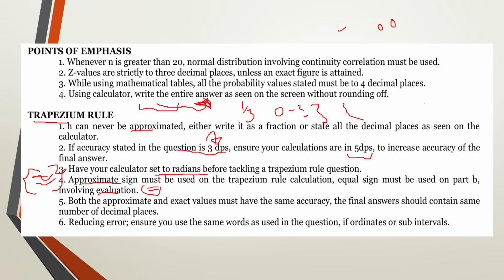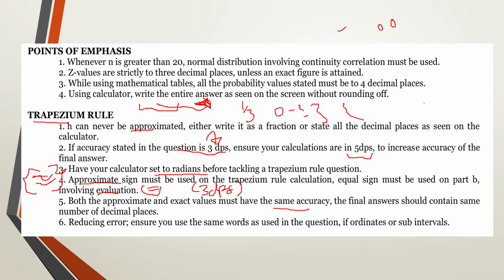Then another point of emphasis is that when you're dealing with the trapezium rule or when you're dealing with NRM, both the approximate and the exact values must carry the same accuracy. By this I mean that both the final answers in part A and part B must carry the same number of decimal places. So if in part A we tell you that your answer must be to 3 decimal places, in part B we are not going to specify that.